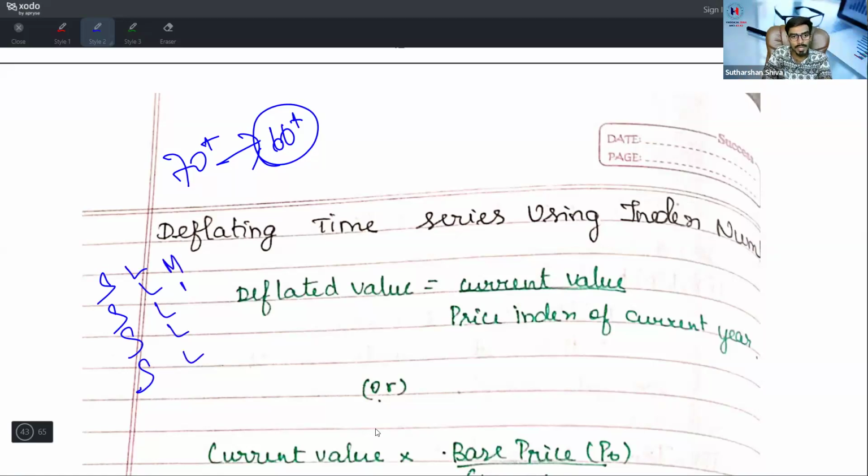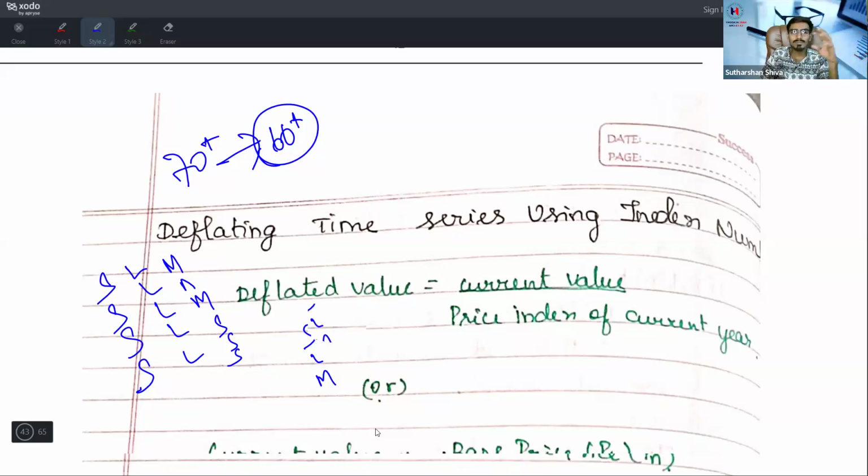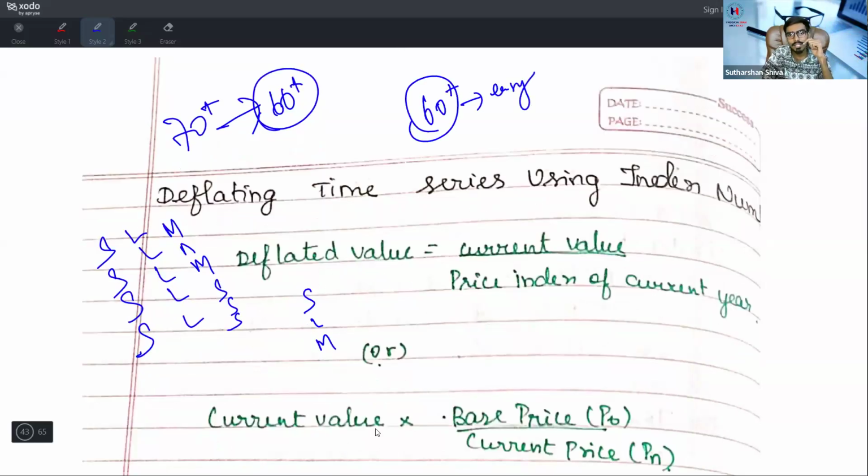They may not try to test you on statistics, logical reasoning and mathematics all mixed together, because it would become too difficult, and the examiner also doesn't want to test you like that. They may try to test you as simply as possible. But if you know one thing, in all the papers, 60 marks are going to be easy. You can finish them within 1 hour or 1 hour 10 minutes. The remaining 40 marks will play a major role. In the 60, if you don't have concept clarity, you will suffer and commit mistakes.